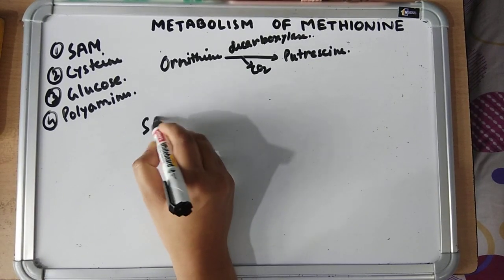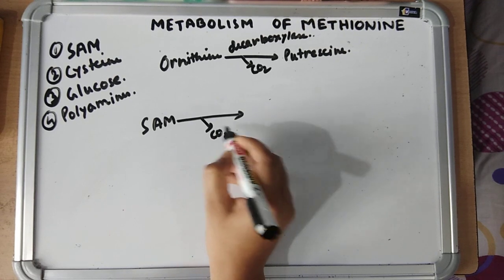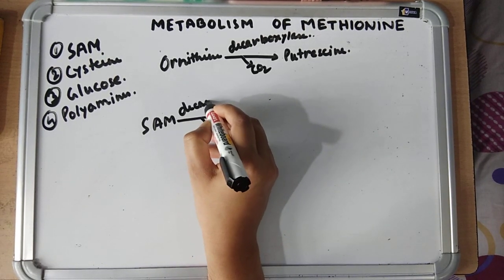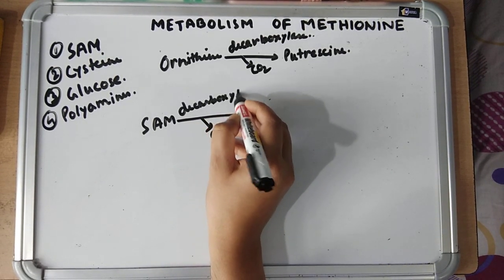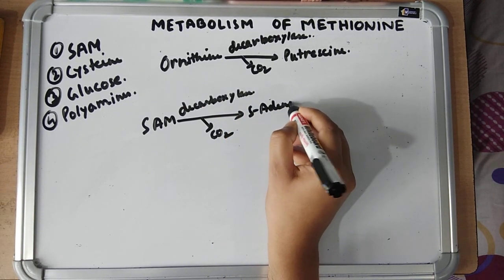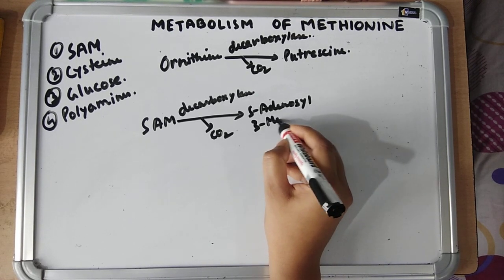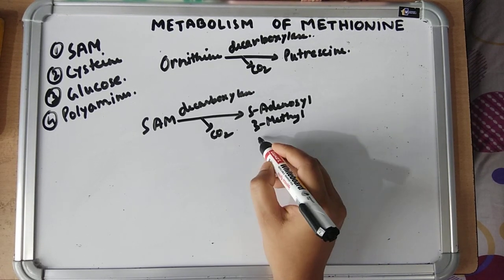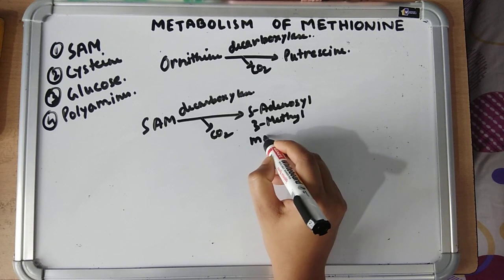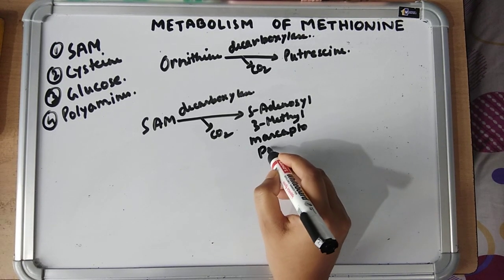In a separate reaction, SAM is decarboxylated by SAM decarboxylase to form S-adenosyl 3-methylthiopropylamine.